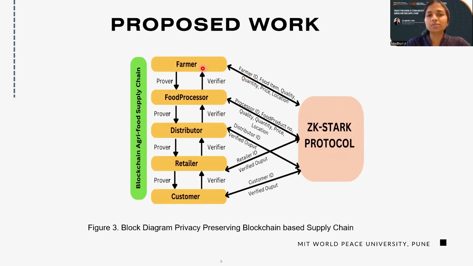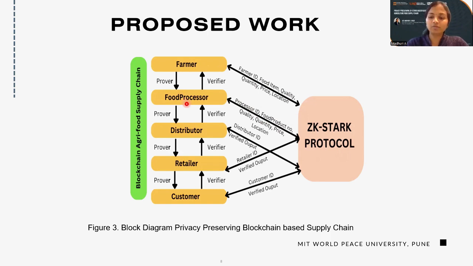So what exactly does this farmer data contain? This contains the farmer ID, food item, quality, quantity, price, and location. Even the food processor data has the processor ID, food product number, quality, quantity, and even the techniques. What we have done is chosen these two, the food processor and the distributor, one as a sender and the second as a receiver. So one as a prover we can say, and the second as a verifier. The prover is the first entity that is transferring the data, and the verifier is verifying the data.